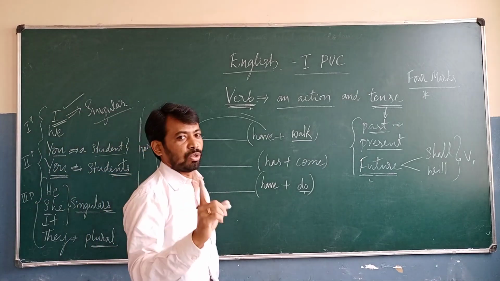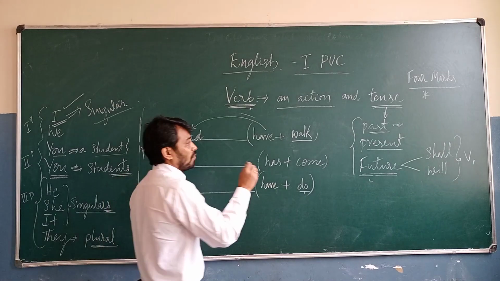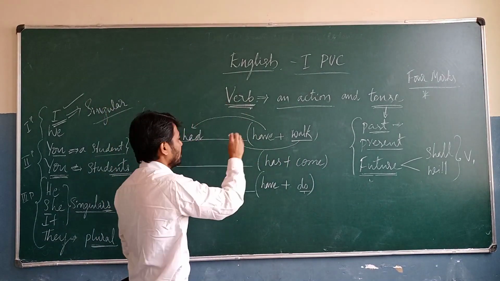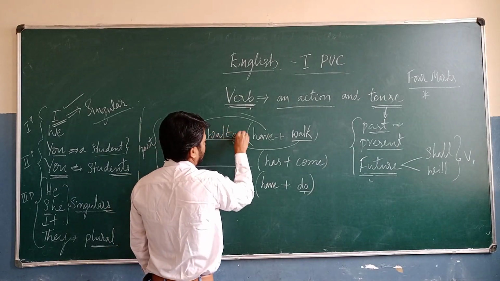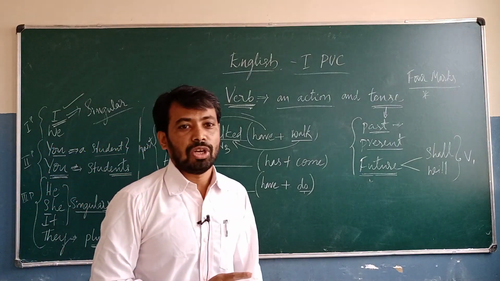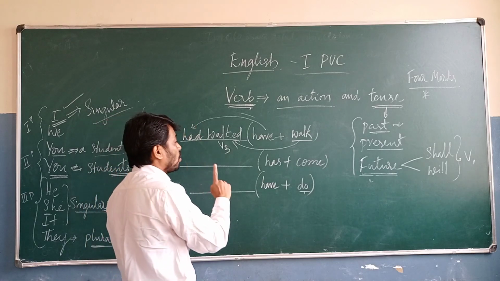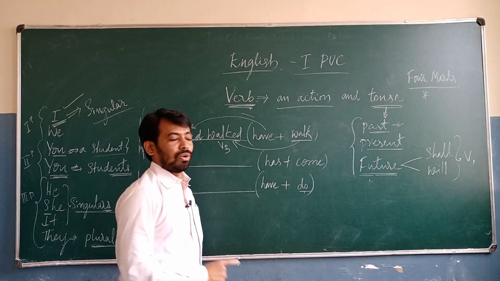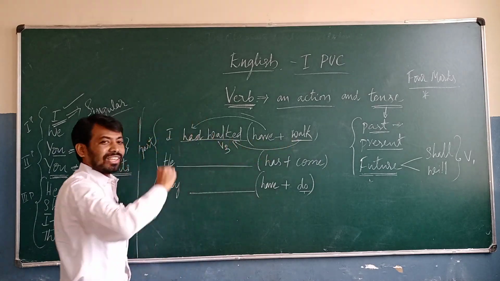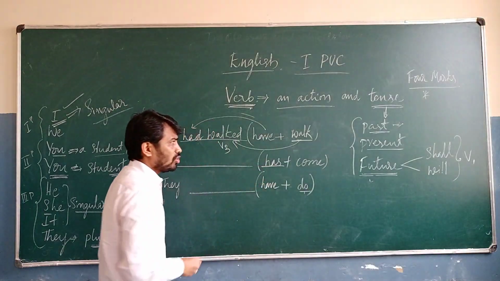So observe this one. I told you in the forms of verbs, there are 6 forms in the verb. So which is the V3 form of the verb? Walk, walked, walked. So that is the V3 form of the verb. So that is walked. So this is the V3. If there is a form in the bracket, observe this one. If there is a form in the bracket, at that time we are going to write: have into had, walk into walked, V3. Got it? Yes.